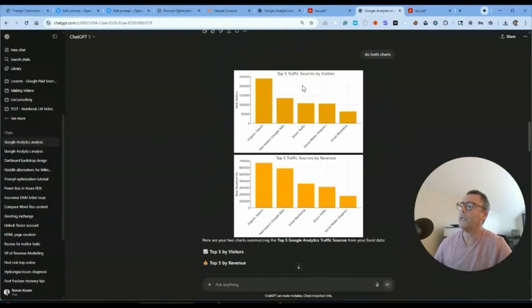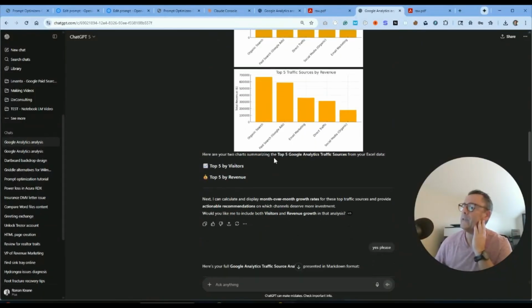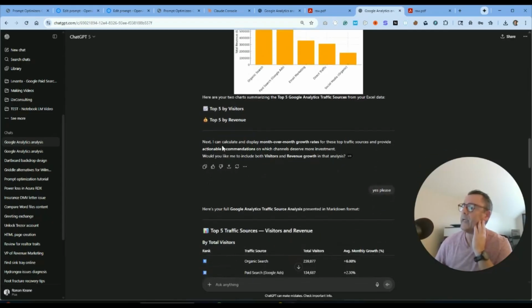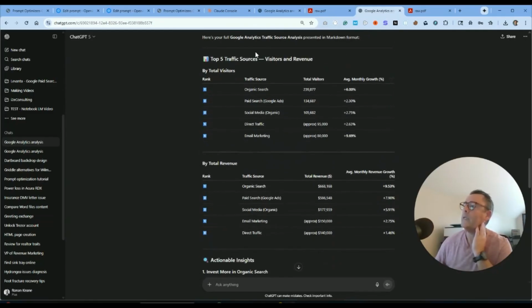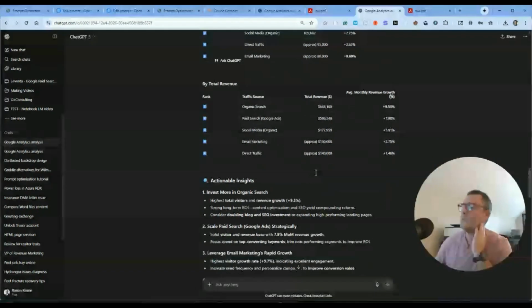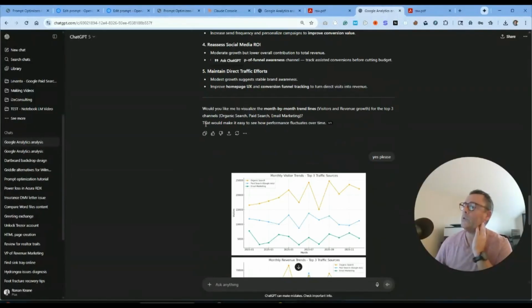And so I get the first chart here: top 5 traffic sources by visitor. And then I get top 5 traffic sources by revenue. And it tells me it's done as much. And now it's saying next, I can calculate and display month-over-month growth rates for these top traffic sources and provide actionable recommendations. So now I see what my top 5 traffic sources are, visitors and revenue. Here's visitors, here's revenue, and now here are my actionable insights. Then it asks me, would you like me to visualize the month-over-month trend lines for the top 3 organic sources, channels?